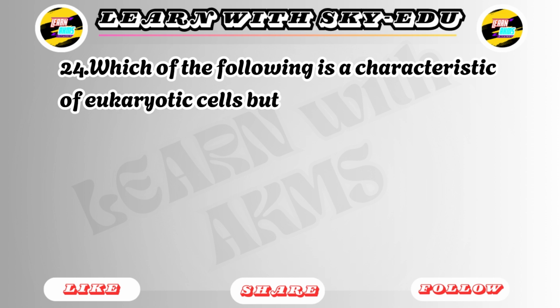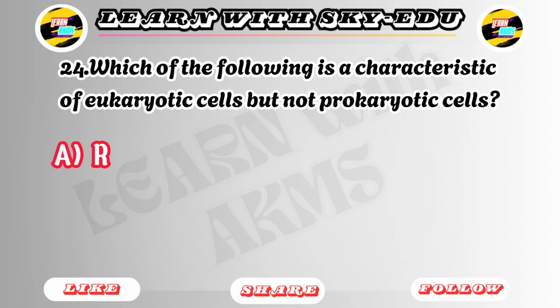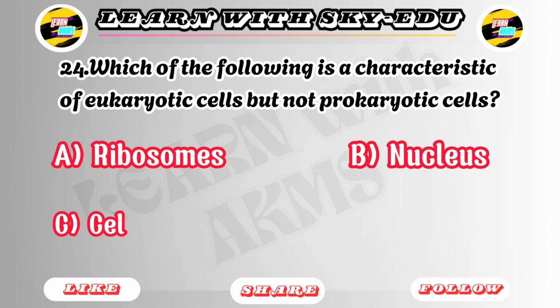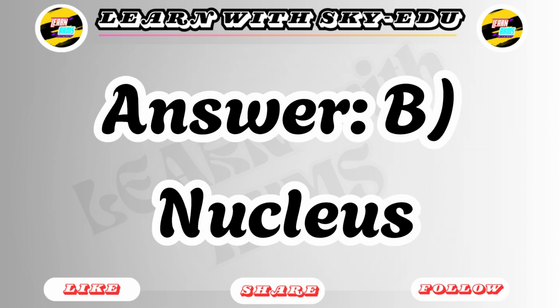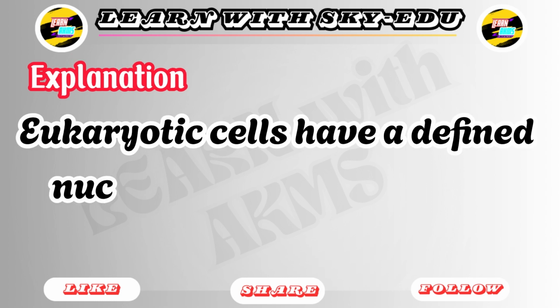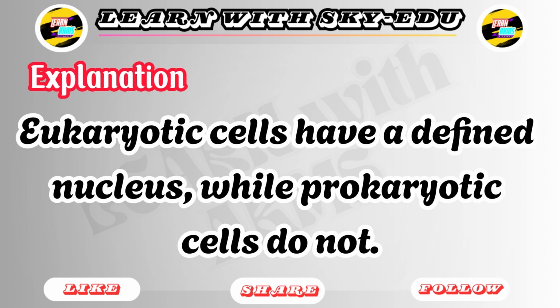24. Which of the following is a characteristic of eukaryotic cells but not prokaryotic cells? A. Ribosomes. B. Nucleus. C. Cell membrane. D. DNA. Answer: B. Nucleus. Explanation: eukaryotic cells have a defined nucleus, while prokaryotic cells do not.